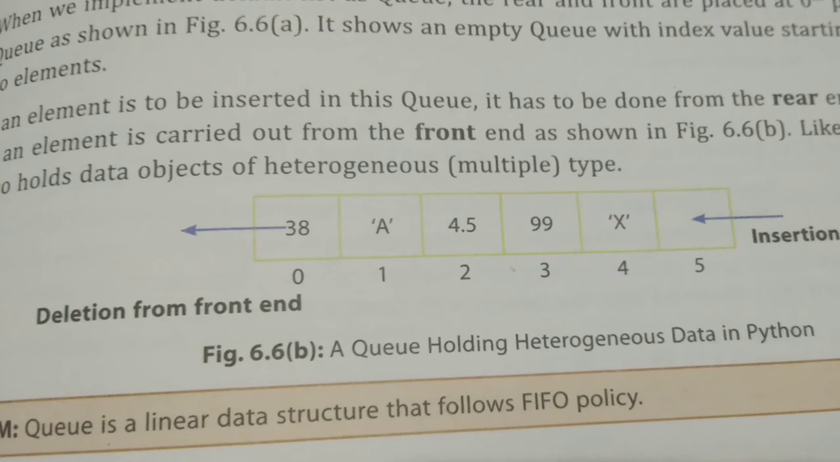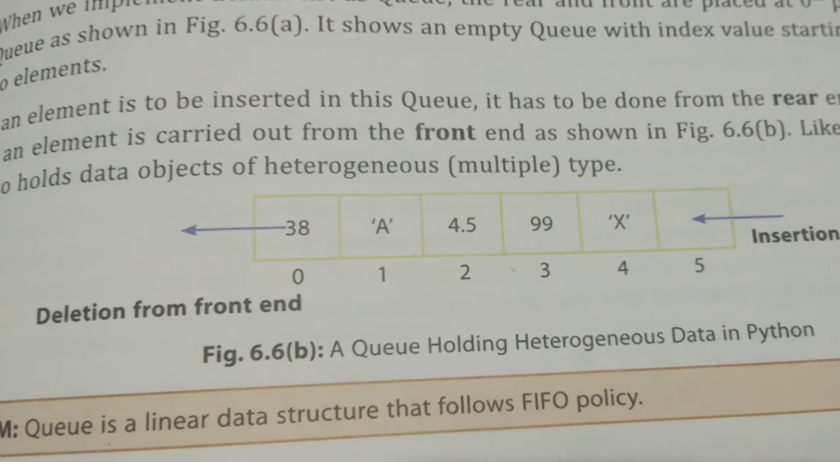Please look into this image. Otherwise, you can look at your textbook page number 6.11, figure 6.6b also. Here some elements are inserted to that previous empty list, or empty queue. The element 38 is inserted at the 0th position. The character A is inserted at the first position. 4.5 is inserted at the second position, 99 at the third position, the character X at the fourth position, then at the fifth position there is no element.